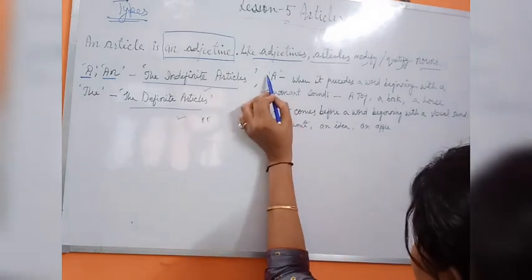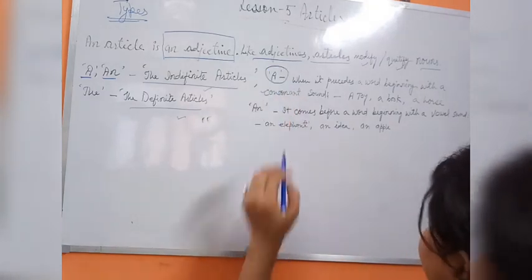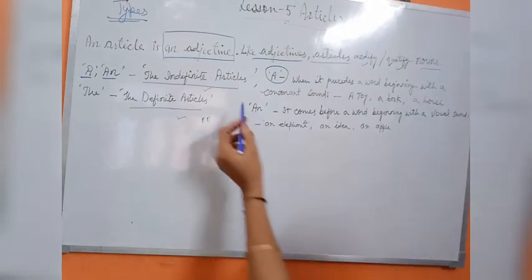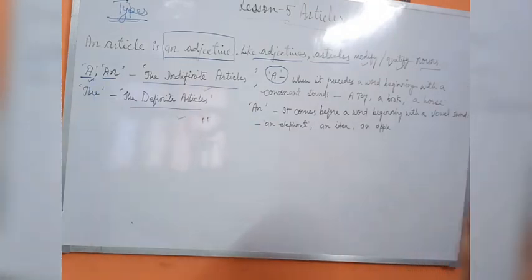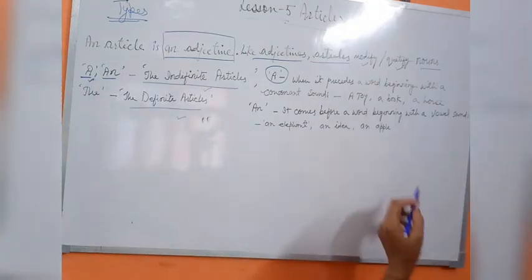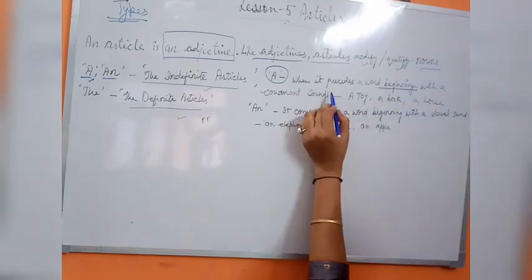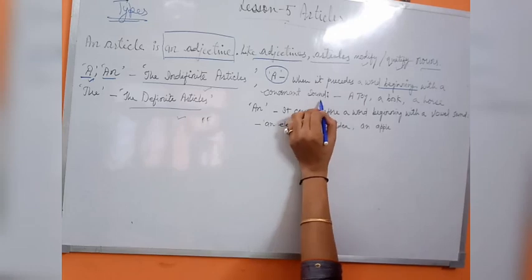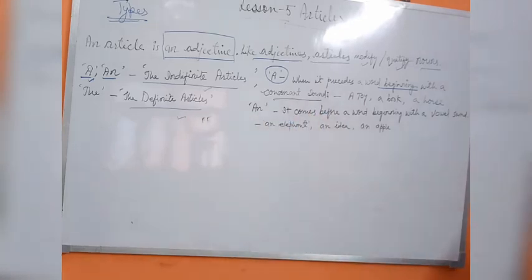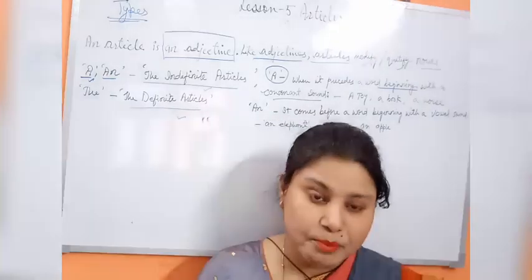When we have to use the indefinite article A, it is used with a word beginning with a consonant sound.